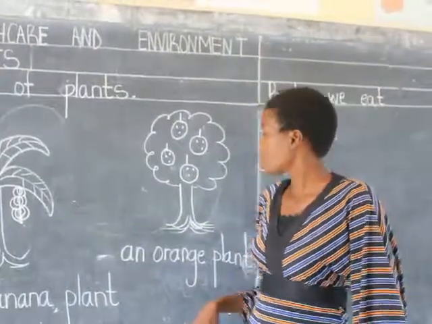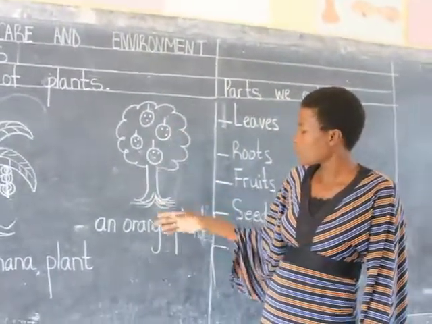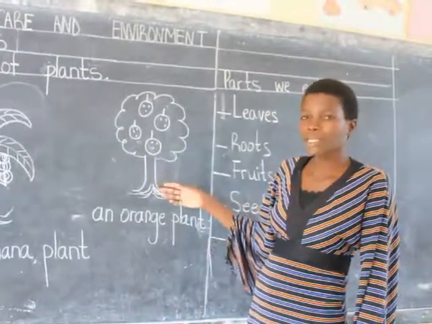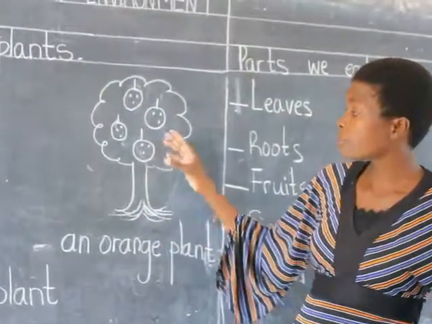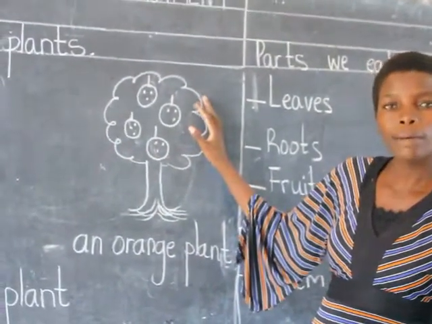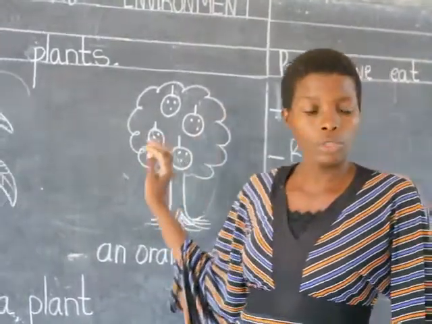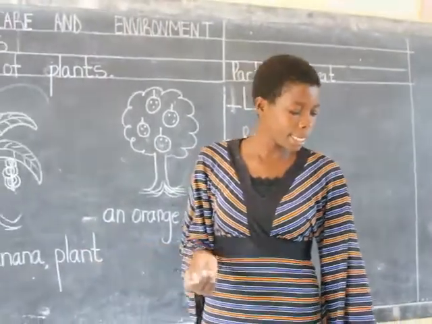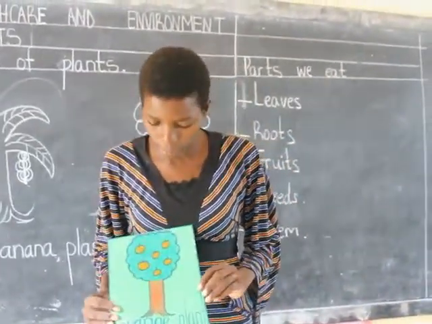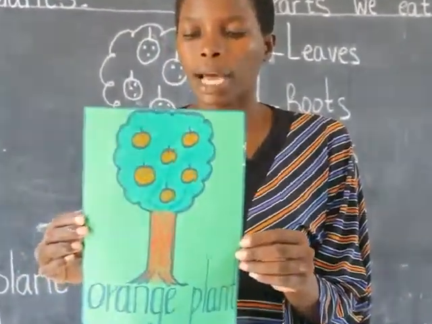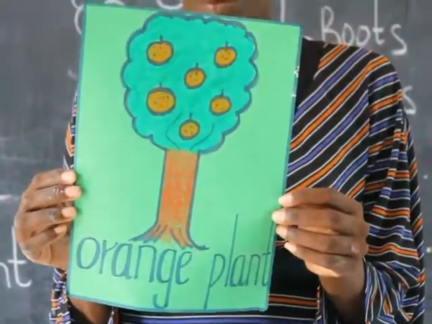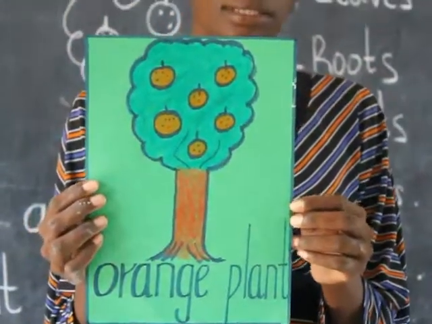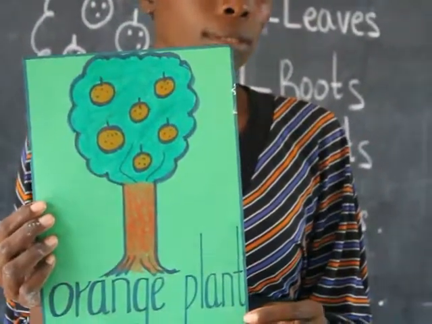Another example that I've drawn here, I have an orange plant. An orange plant is also another type of plant, but it is very big. It is bigger than the grass plant, it is bigger than the chicha plant, it is bigger than other plants. I have an example of an orange plant here, and I'm going to show you. An orange plant has oranges, and as you can see, the fruits are there. So these orange plants give us oranges.